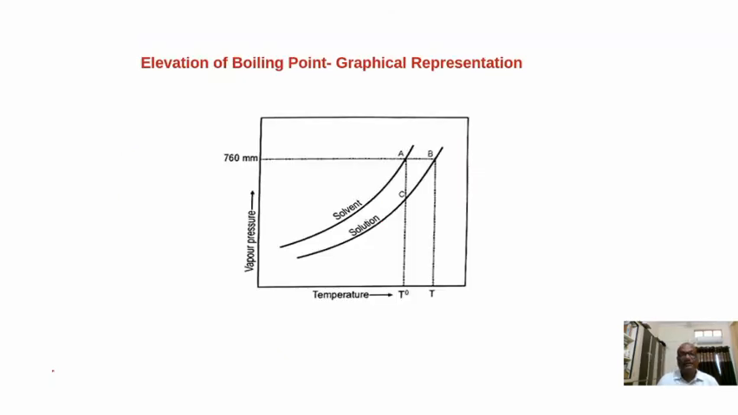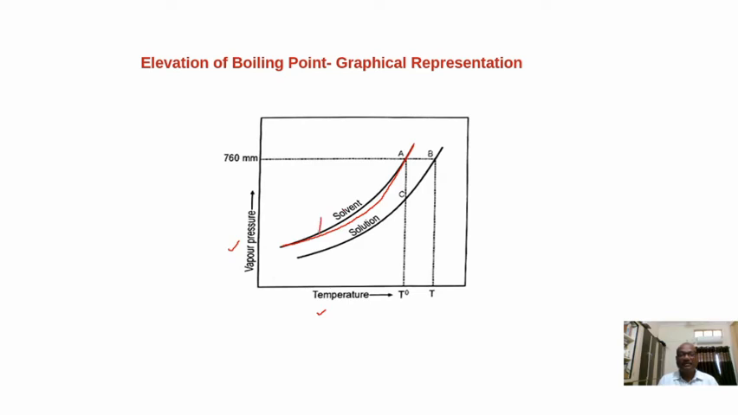Next you can see here, graphically we are explaining the elevation of boiling point. The graph is drawn between vapor pressure versus temperature. We know that the vapor pressure curve is an exponential curve. Means as the temperature increases, the vapor pressure of a liquid will gradually increase exponentially. So this is for the solvent.